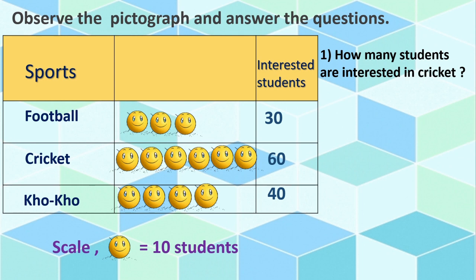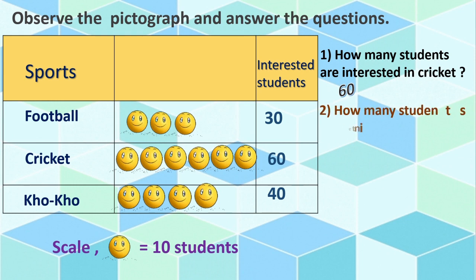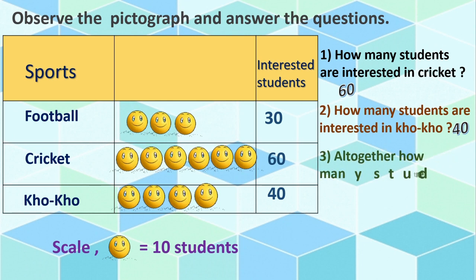Yes, you are right. 60 students are interested in cricket. Next, how many students are interested in Kho? Yes, very easy. 40 students. Correct? Next one. Altogether, how many students show interest in sports?